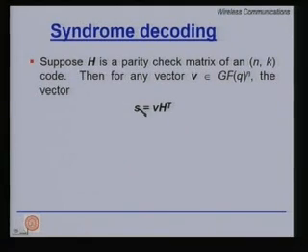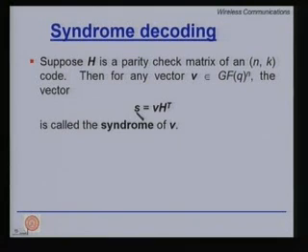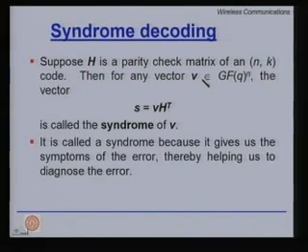That is, if this vector can be the syndrome to the disease, which is our error here, then we can actually decode it back. If there is a unique syndrome for every error that we can encounter, then we can uniquely map back and remove that error and hence do error detection and correction. So, this S is called the syndrome of V. It is called a syndrome because it gives us the symptoms of the error, thereby helping us to diagnose the error.